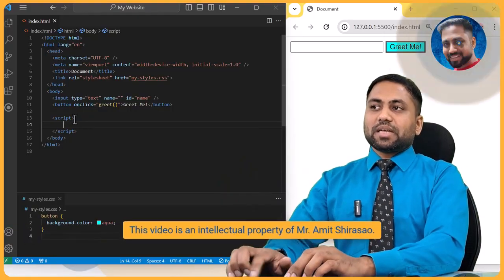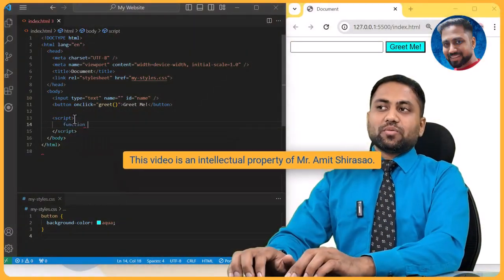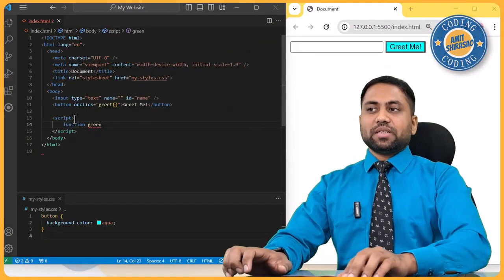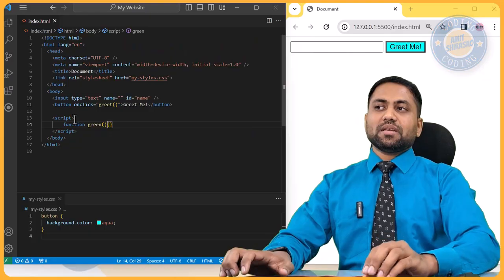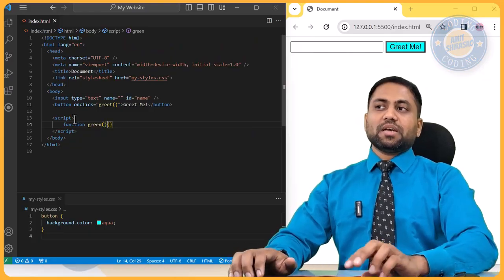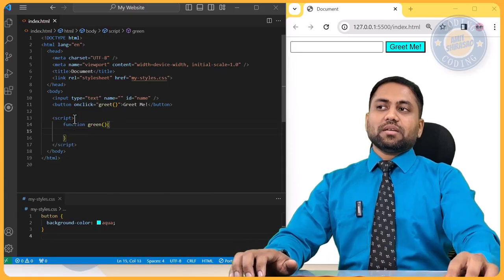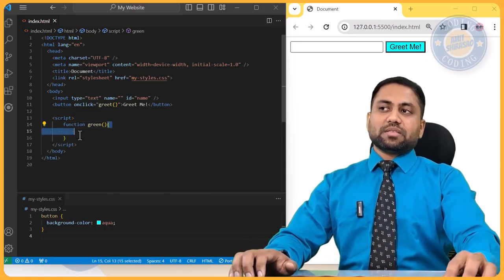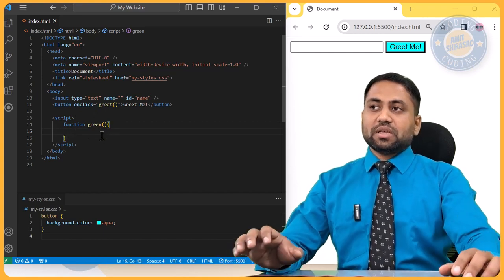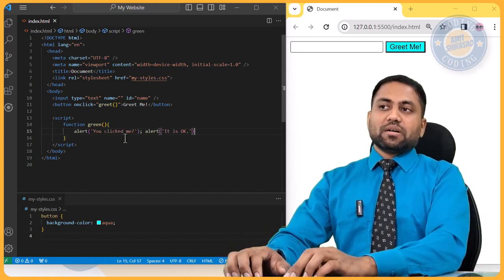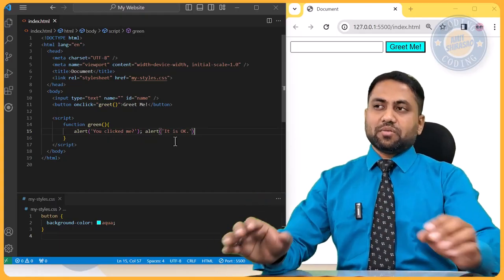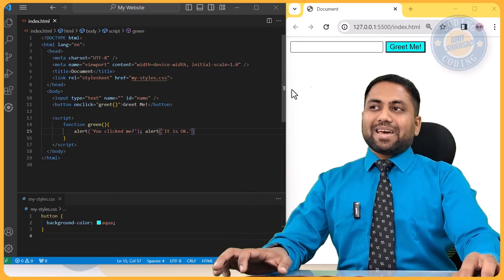So here you will write this function. A function is always declared with the keyword function. Then you give the name of the function, you write the parentheses. Inside the parentheses, you can give whatever arguments are there. But here I am not passing any argument, and this is the function body in curly braces. So here is what you need to perform on calling this function. So you will be calling these two alert functions within this function, and I'm saving it.